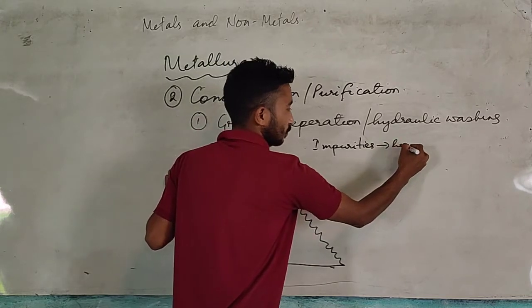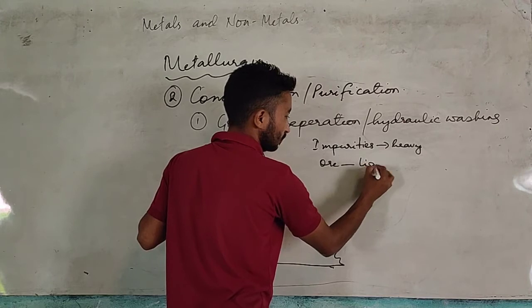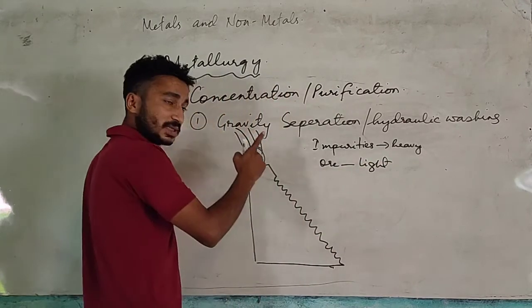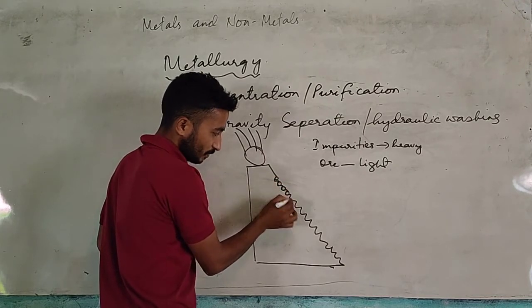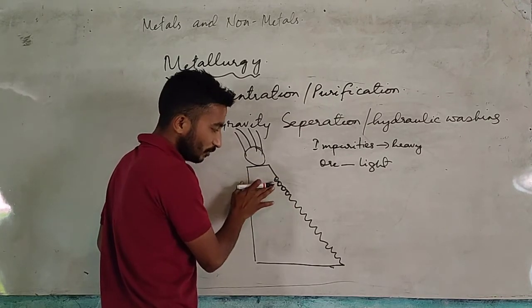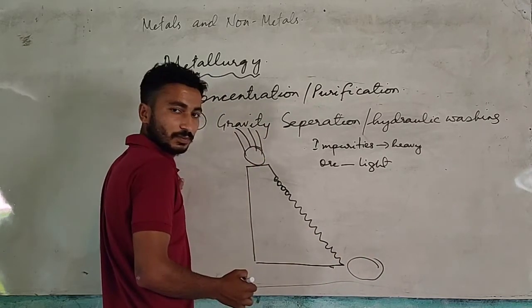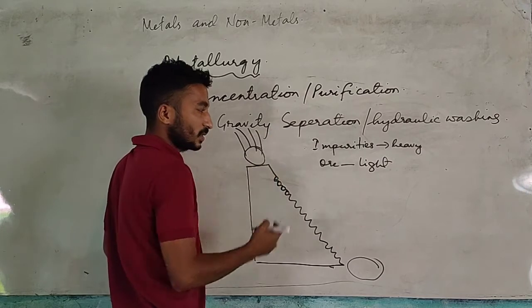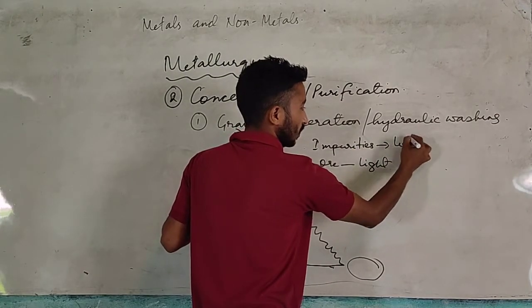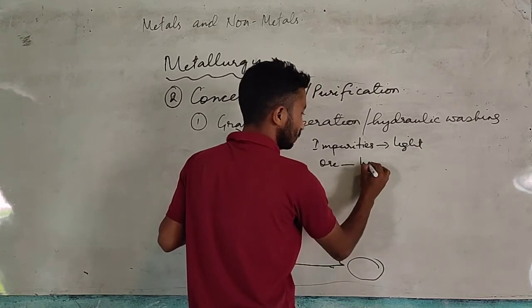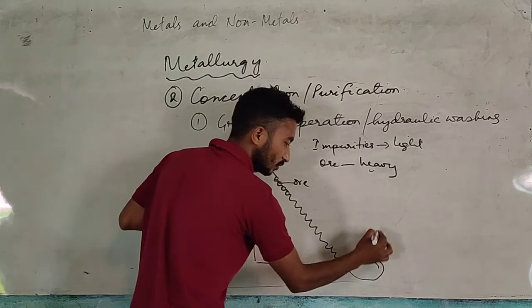is heavy and ore is light. If impurities is heavy and if ore is light, impurities will be stuck in the ridges. Because of the force of water, all the impurities will get stuck here and all the ore will fall down here. And if impurities is light and ore is heavy, then ore will be stuck here and impurities will be here.